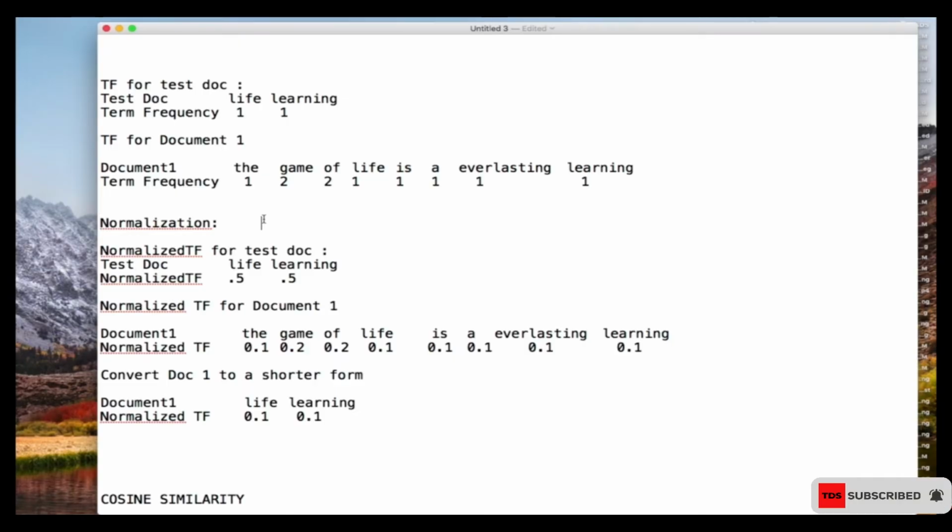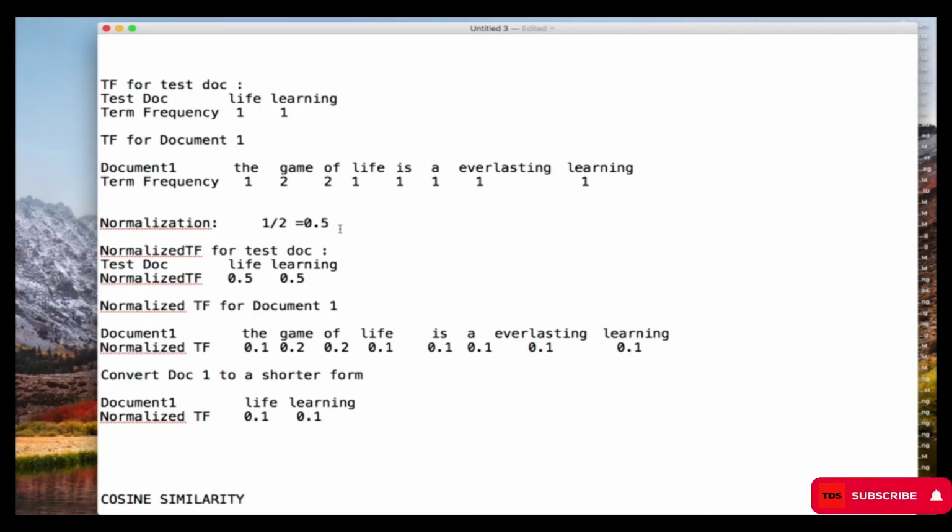We were having 2 words in the sentence, and life appeared one time, so it's 1 over 2, which is nothing but 0.5. You can also write .5. If you see that I've written .5 here, it's just the same thing as 0.5.